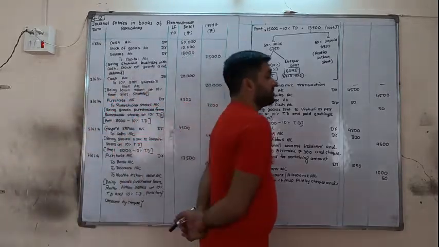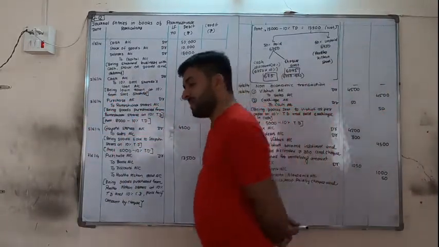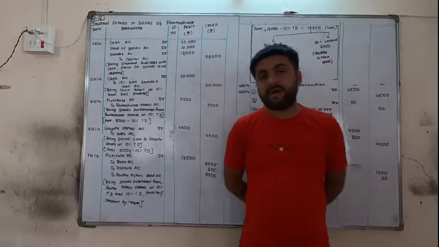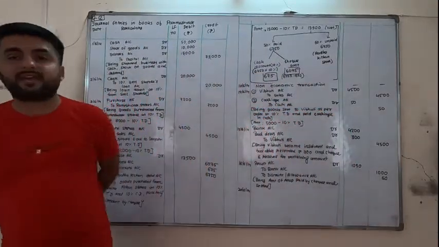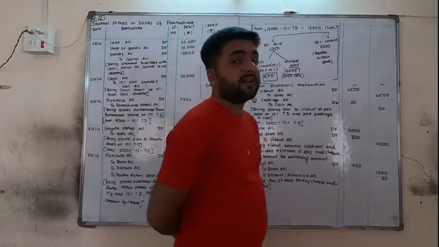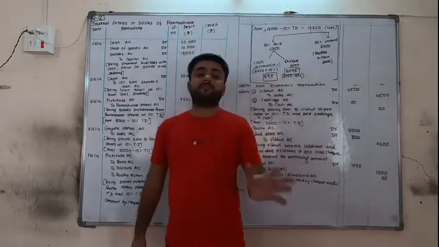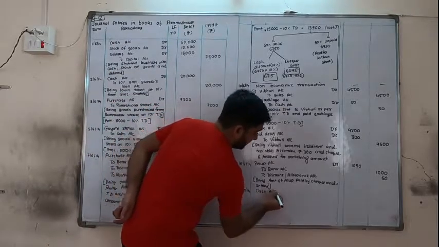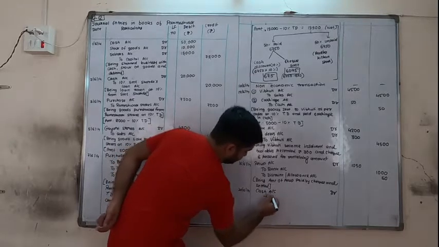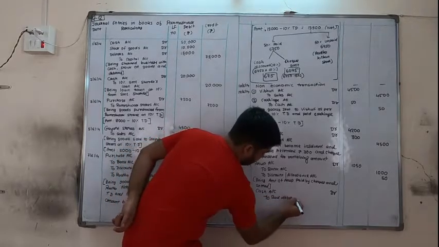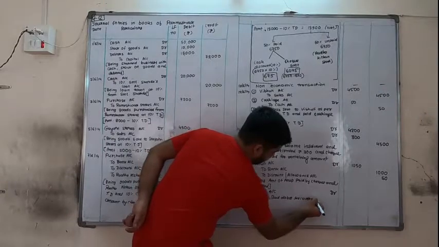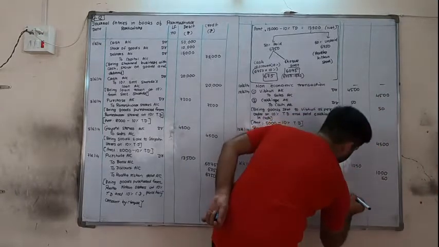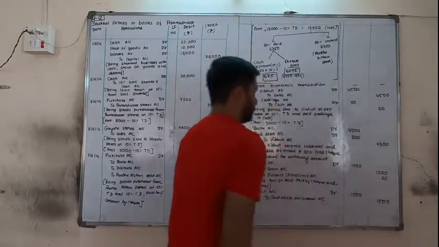Just now I have given the rules that when we are incurring bad debts, bad debts account is debited and customer's account is credited. Now when the past bad debts are recovered, cash is coming in, cash account debit, and bad debts recovered account is to be credited, not the name of the debtor. So cash account debit to bad debts recovered account, amount 1,500. We are simply receiving cash. If we were receiving a check, then bank would be debited.